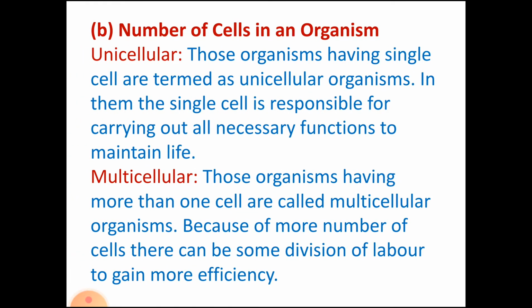The second basis of classification is the number of cells in an organism. On the basis of this, the animals are classified as unicellular organisms and multicellular organisms. Again, this is the revision of the chapter that we had done before. We had already talked about the unicellular and multicellular organisms. Let us once again revise it: those organisms having a single cell are termed as unicellular organisms. Uni means one.